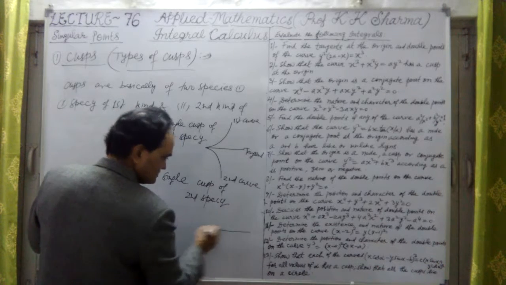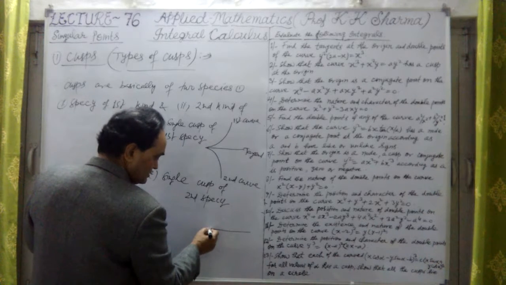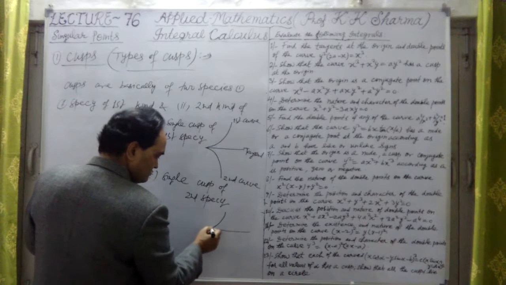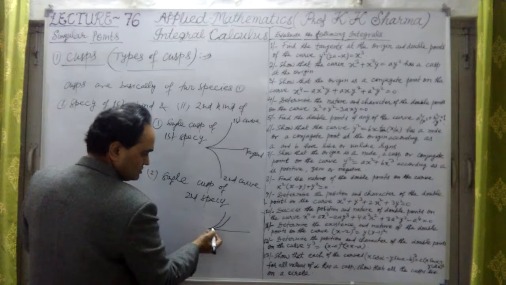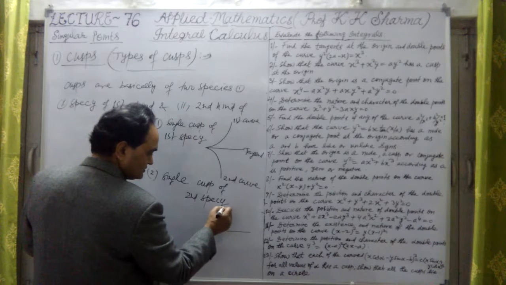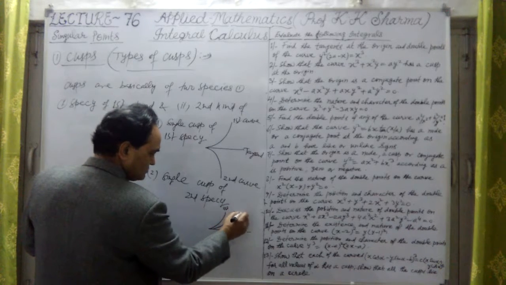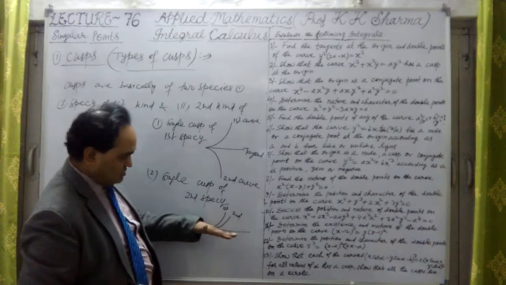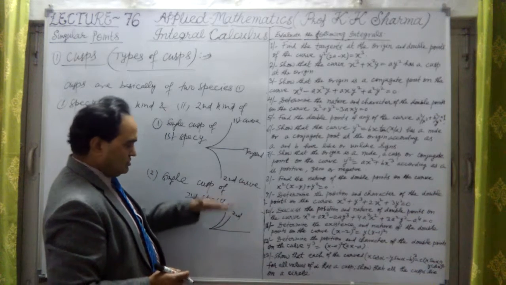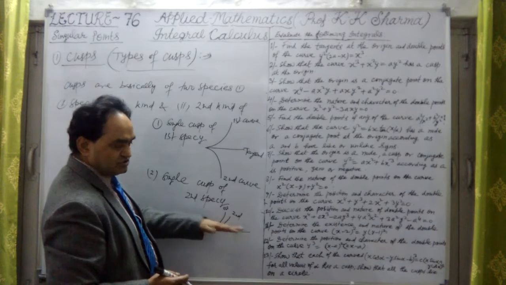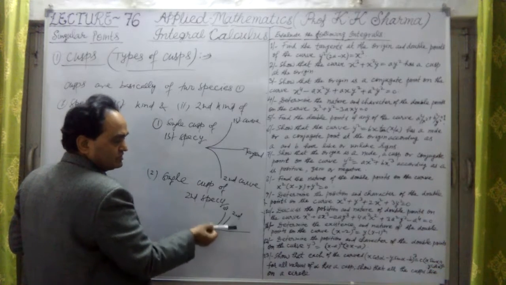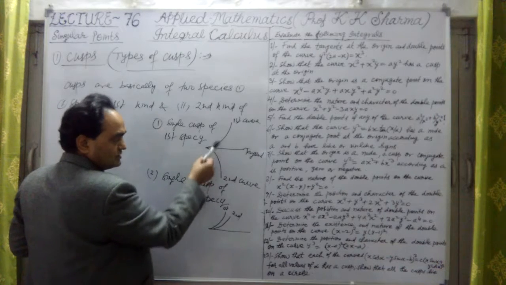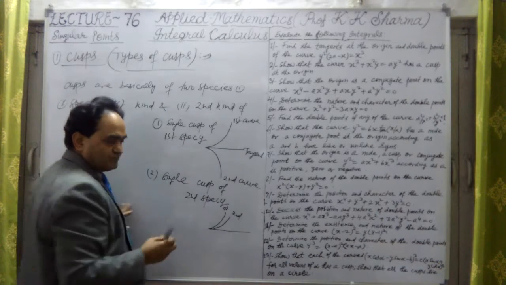There is a tangent, and these two curves are lying in the same direction of the tangent. This is the first curve, this is the second curve. They are lying on one side of the tangent, as opposed to lying on opposite sides of the tangent.